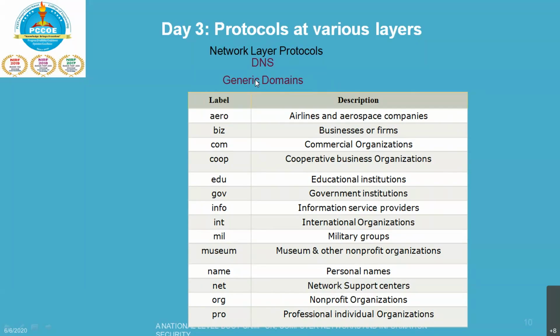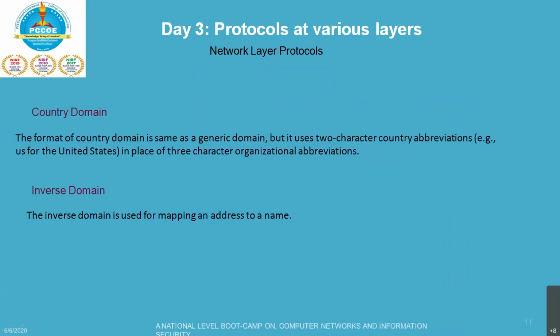All right, next one, the country domain, the second one. Like we see google.co.in. The format of the country domain is similar to the generic domain, but it uses a 2-character country abbreviation. For example, in the case of United States, you see .us. In the case of India, you see .in. In the case of Australia, you see .au. In the case of Canada, you see .ca.